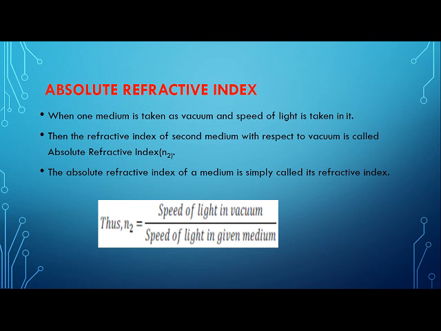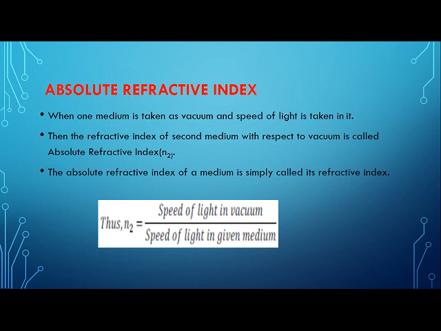When you leave Earth, we leave the atmosphere behind, and let's say you land on the Moon. On the Moon it is vacuum, air is not present. So absolute refractive index means we compare the velocity of light in two media, where one medium is vacuum and the second medium can be anything.